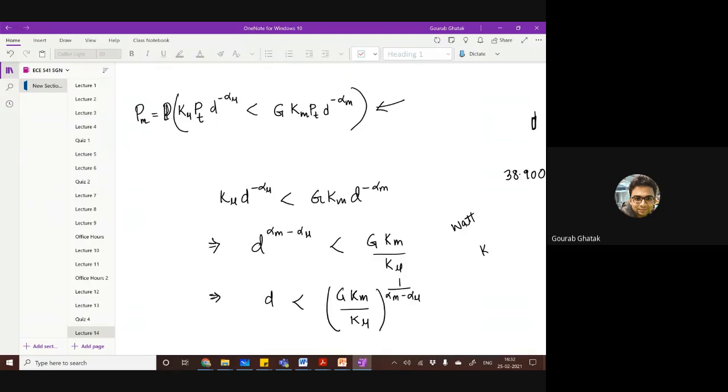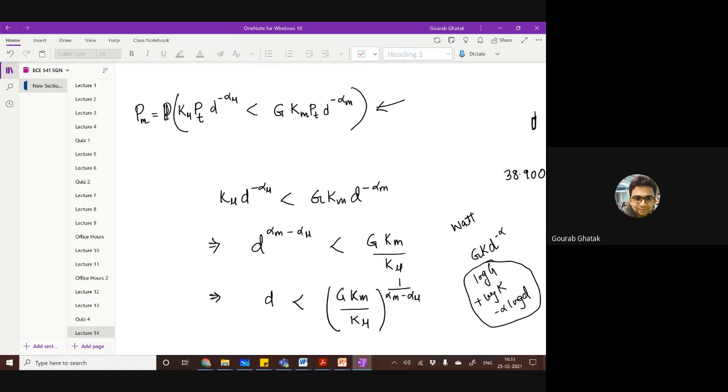So k d to the power minus mu g, these things, if you convert into the log scale, it will be some log of g plus log of, let's say, k, minus alpha log of d, something like this, right, in the dB scale?